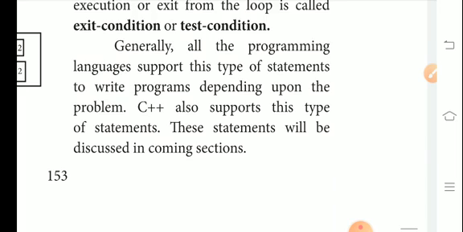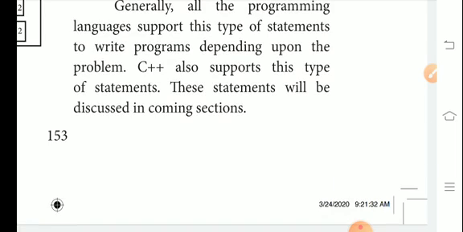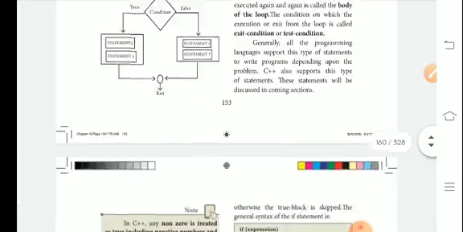Generally, all programming languages like C, C++, Java, Python support this type of statement to write programs depending upon the problem. C++ also supports this type of statement. These statements will be discussed in the coming sections.